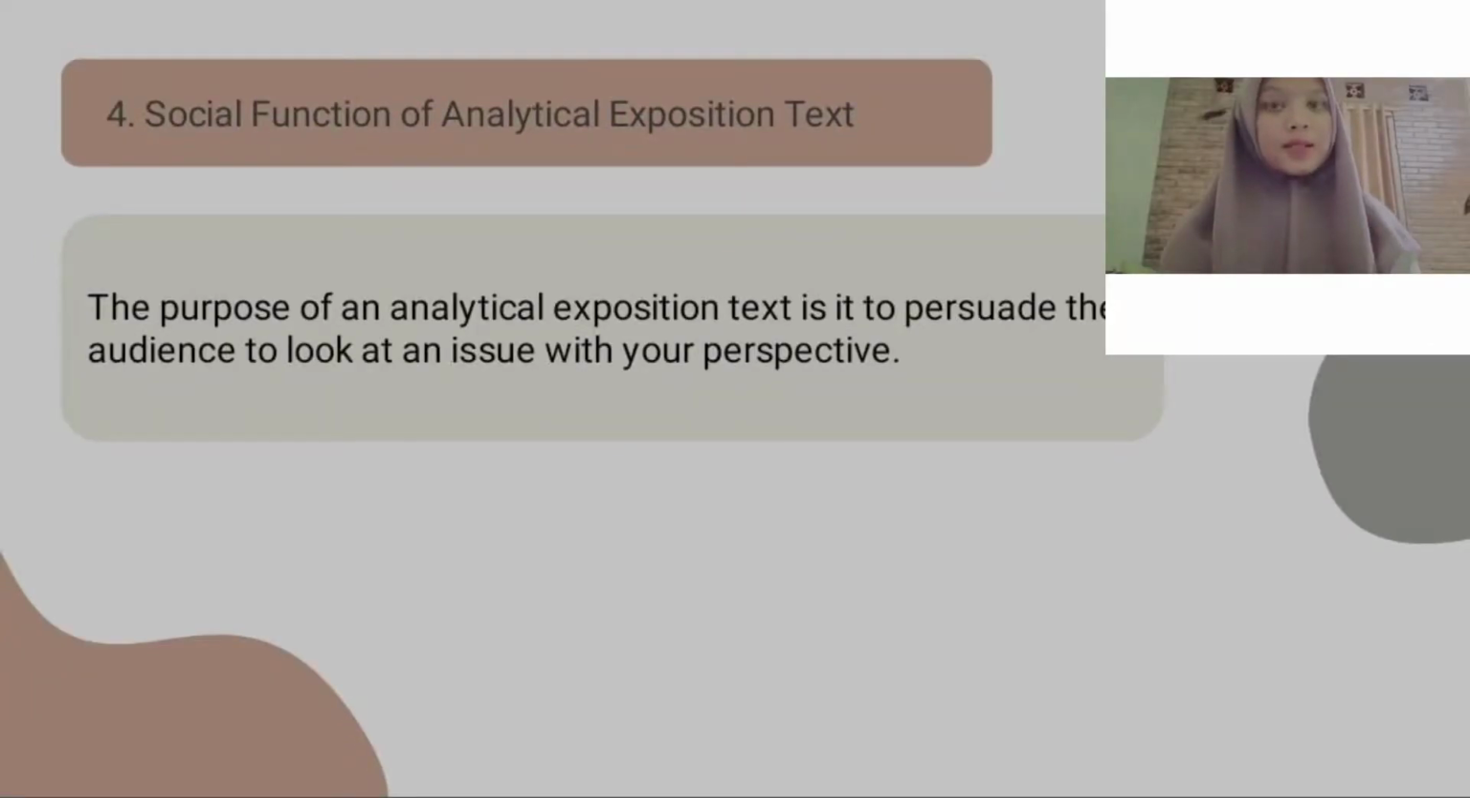4. Social function of analytical exposition text. The purpose of an analytical exposition text is to persuade the audience to look at an issue with your perspective.